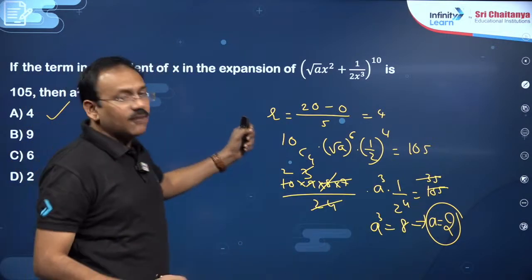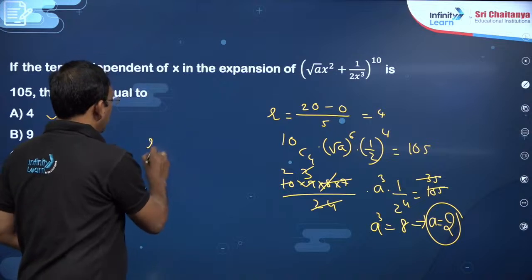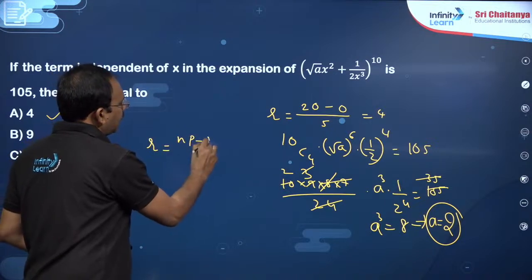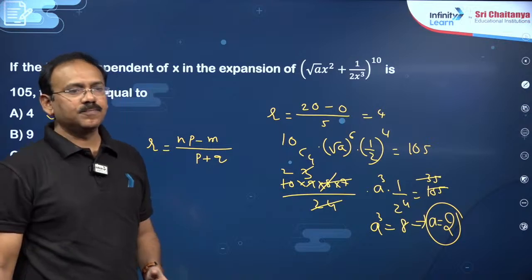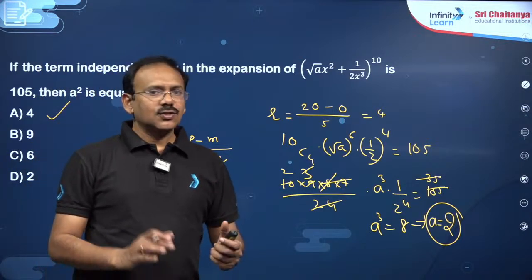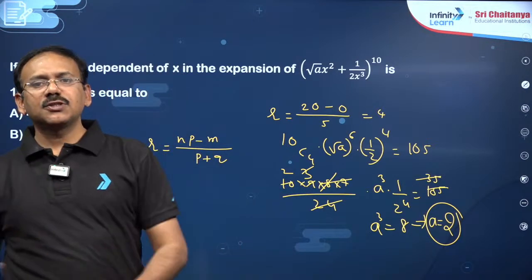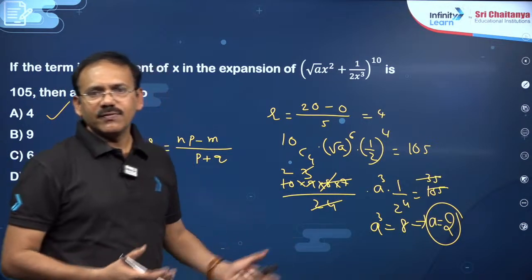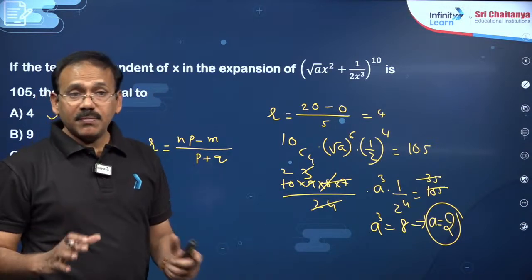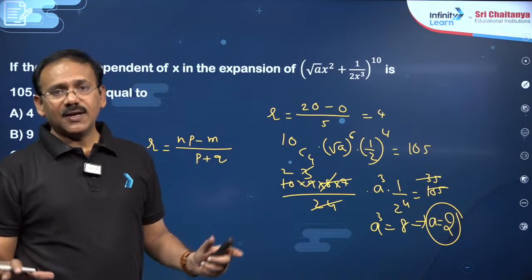This technique is enough. R is equal to (NP minus M) by (P plus Q). For the independent term, M value is 0. So many students, by seeing some complicated, difficult, lengthy questions, feel like such easy questions will not come in JEE Main. Do remember, all questions will not be difficult in JEE.